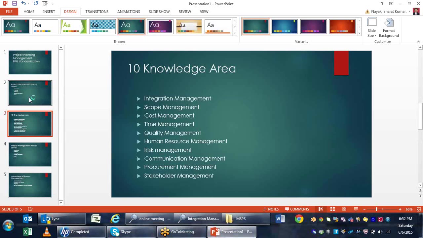Then I come to another input called enterprise environment factors. And the third one is called organizational processes. These are the three important inputs related with collect requirements. When I input these three important components, then I use some tools and techniques to filter all the input data as per my requirement as the output data. So at the output, what I will get depends upon my tools and techniques.